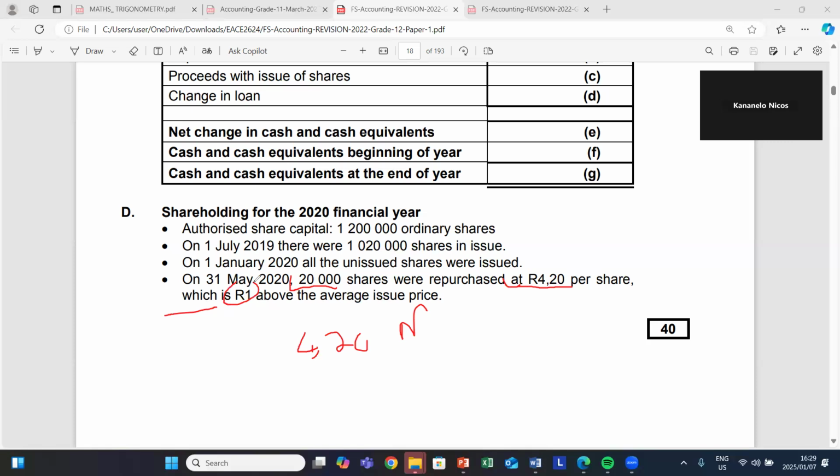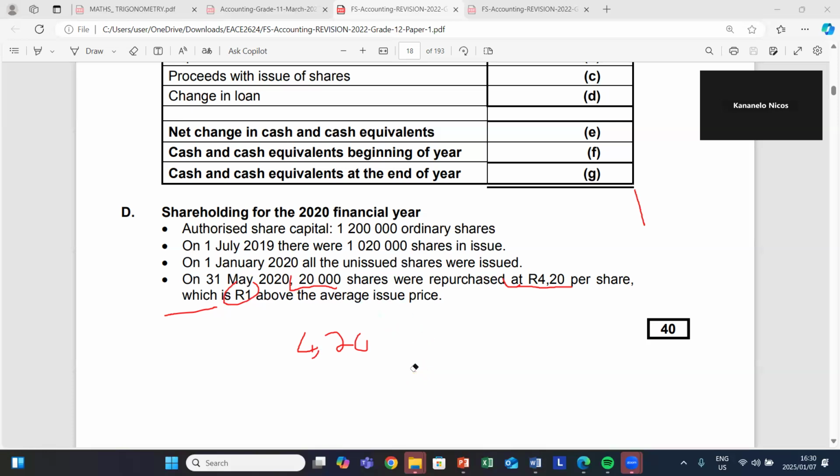So what will be our average price, guys? Remember, I would encourage you to write this in your exam.